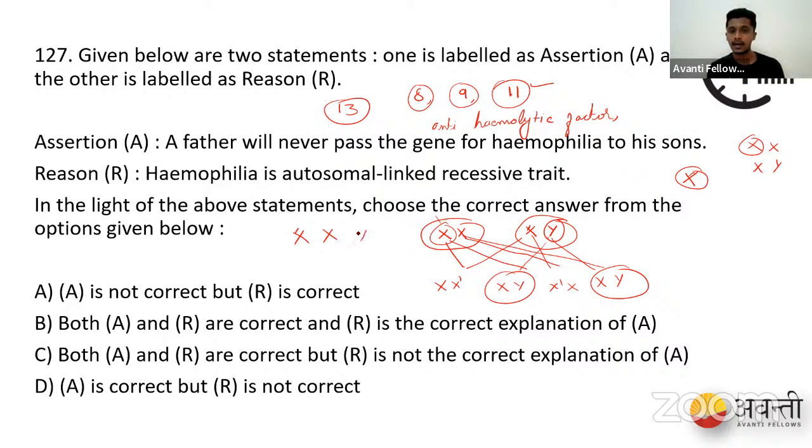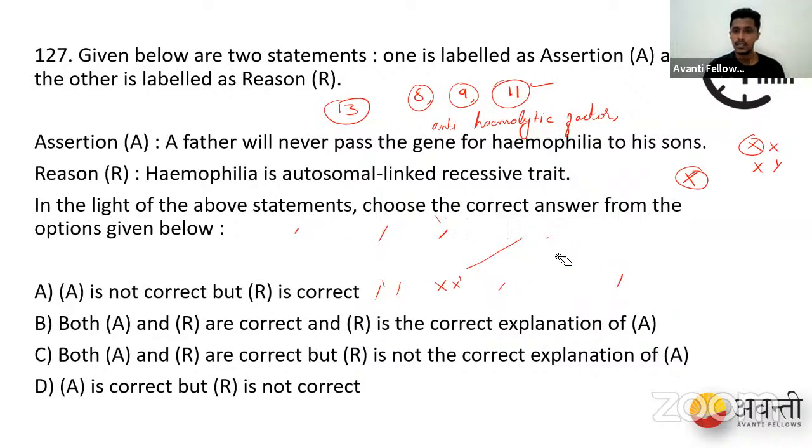Now, if she marries a normal man, and this defective chromosome goes with Y, then what do we have? We have X dash Y, and the boy becomes hemophilic. Correct, people? So the condition for hemophilia is that when a man is hemophilic, he can never pass the gene to his son. So that is our first statement, okay?